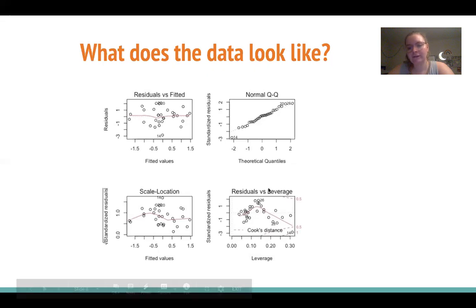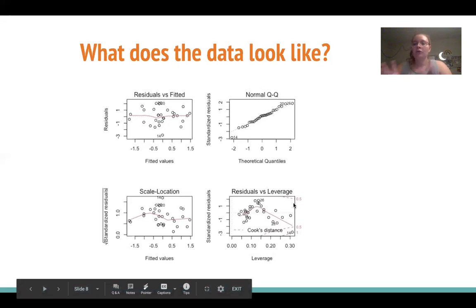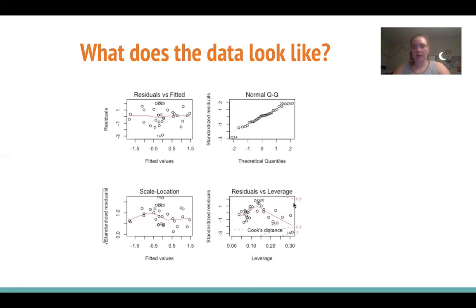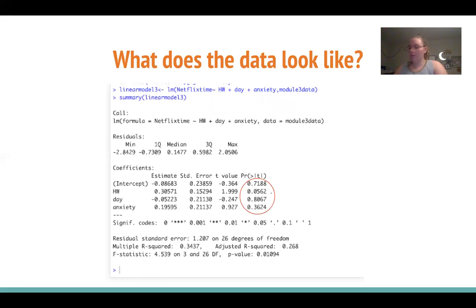And then our final plot here is our residual versus leverage plot. This plot is very important to determining if there are any observations that may create differences in our results. We can already, off the bat, see that 26, 28, and 14 might be creating some issues, but we'll look more into this later. It's nothing that stops us from running our model. It's just something to keep in mind.